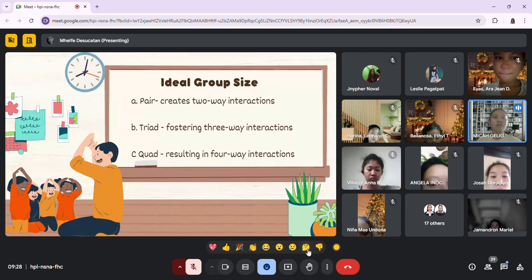Children in pairs often feel more comfortable expressing themselves and taking turns, which supports social and emotional development. All right.